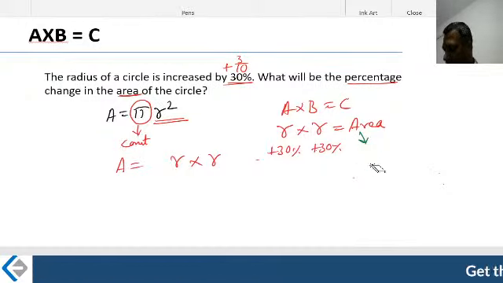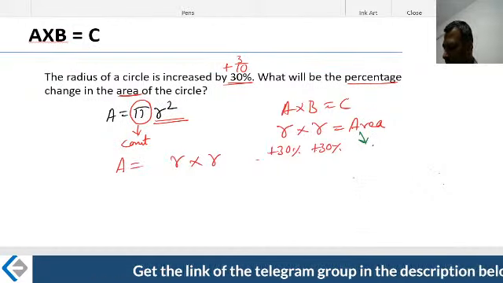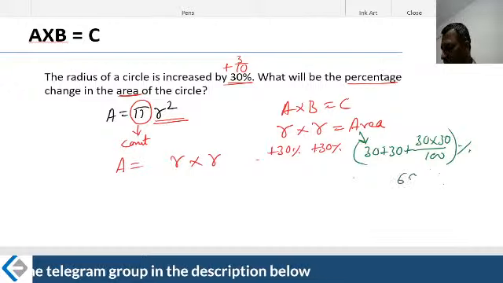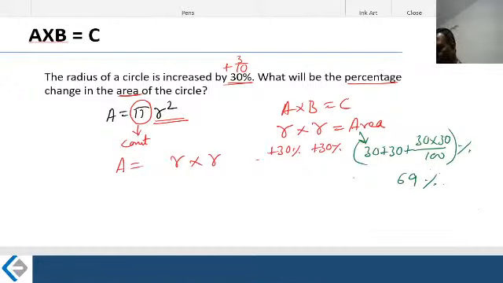So we use that earlier application, right? If you use that second method that we were doing, 30 plus 30 plus 30 into 30 divided by 100%. Now this is the percentage change, which is pretty simple and obvious, which is 69%. That is the percentage change.